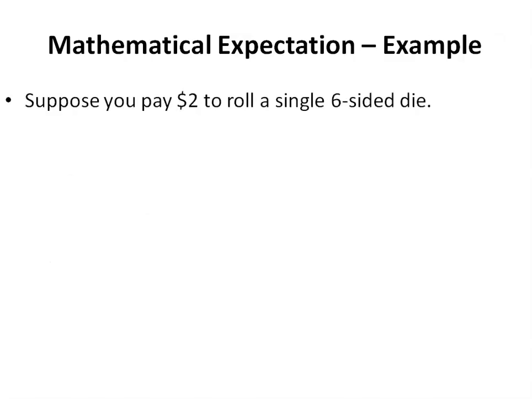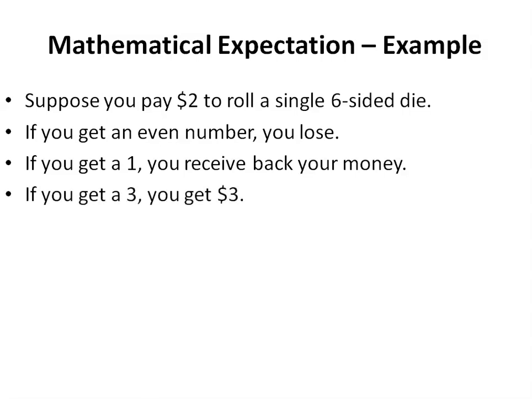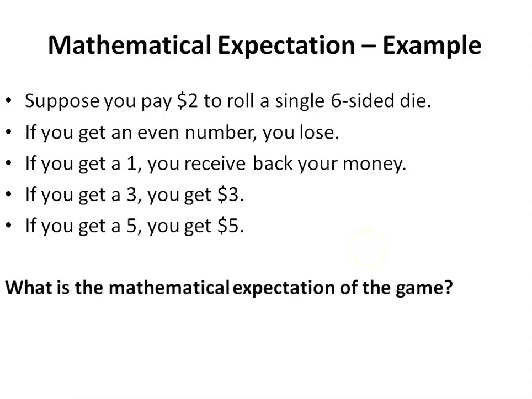So here's an example. Suppose you pay $2 to roll a single six-sided die, and then the game works as such. If you get an even number, you lose your money. If you get a 1, you get your money back that you bet. If you get a 3, you receive $3, and if you rolled a 5, you would receive $5. So if we're going to work out the mathematical expectation here, the question in a case like this, because there's a bunch of different outcomes, there's a bet amount, there are win and loss amounts, you would be asked, what is the mathematical expectation of this game?